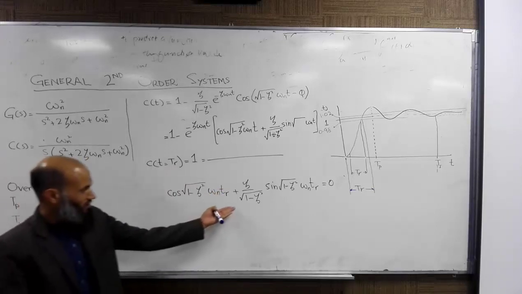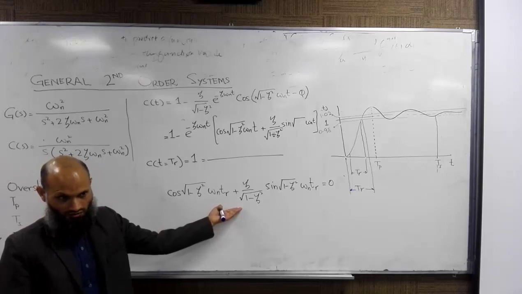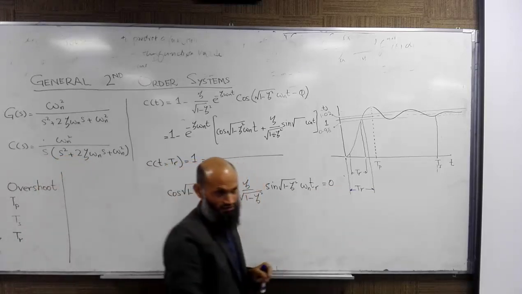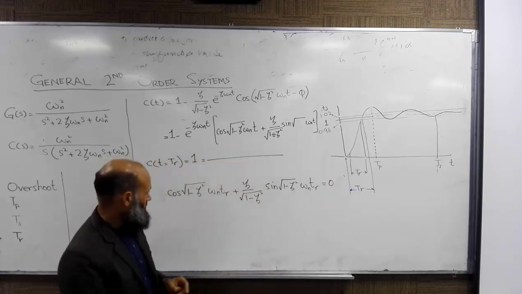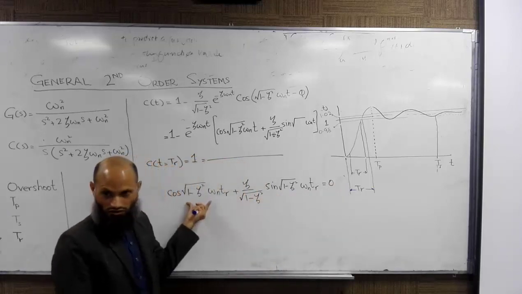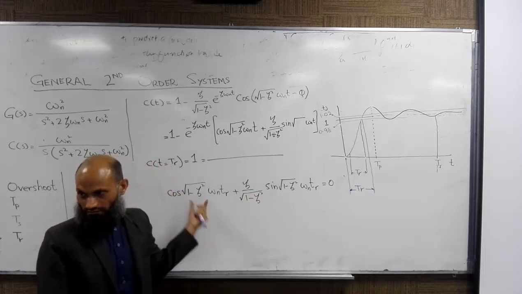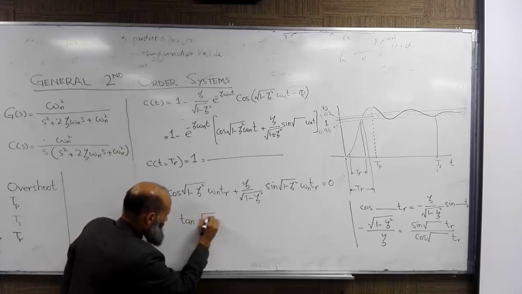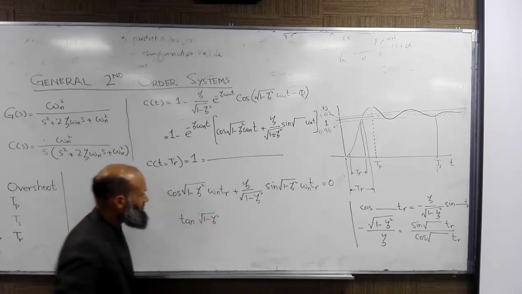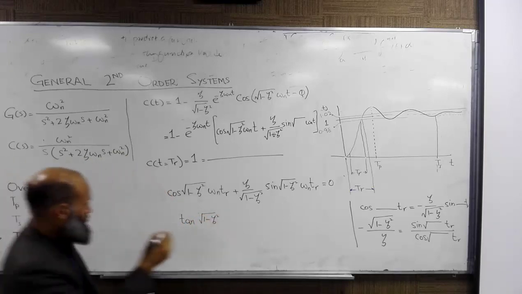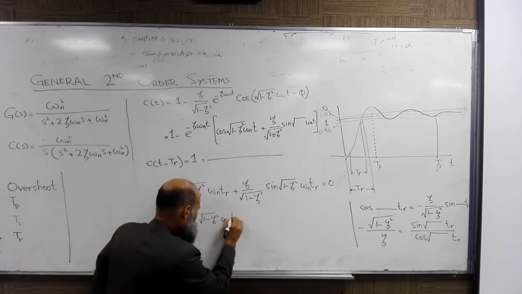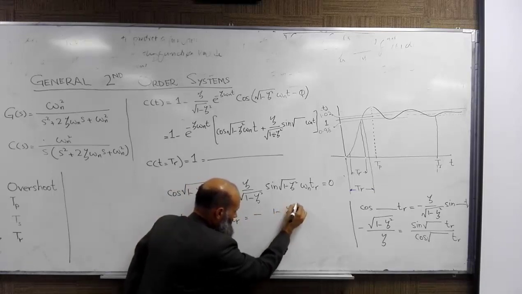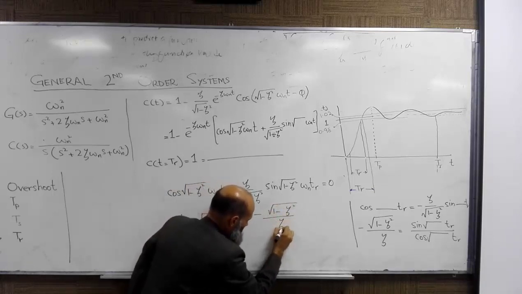So we can again simply rearrange the terms. We are interested in tr, so bring it to the other side, and then sine divided by cosine is tan, right? Tan of square root of 1 minus zeta square into omega n tr, that is equal to square root of 1 minus zeta square over zeta.